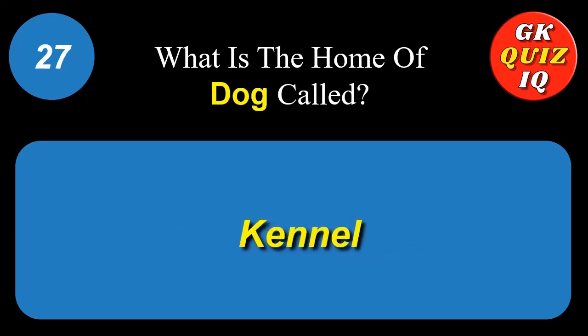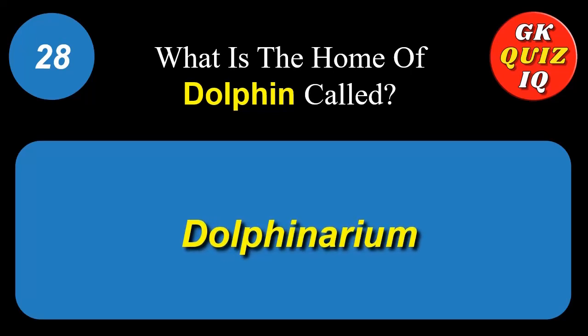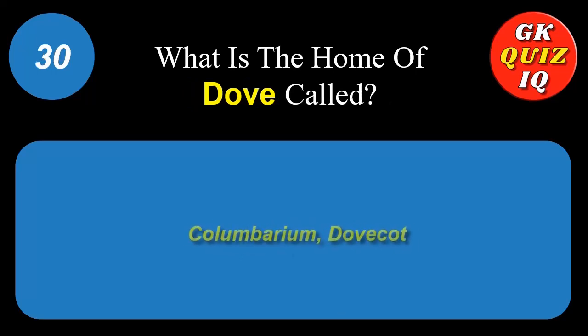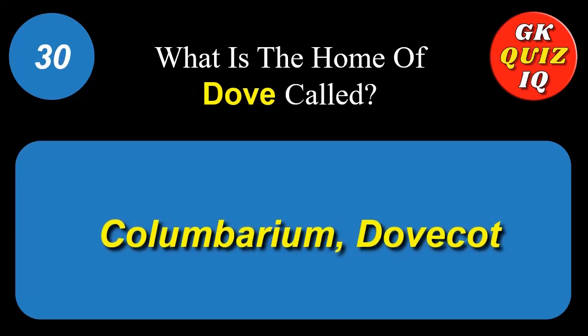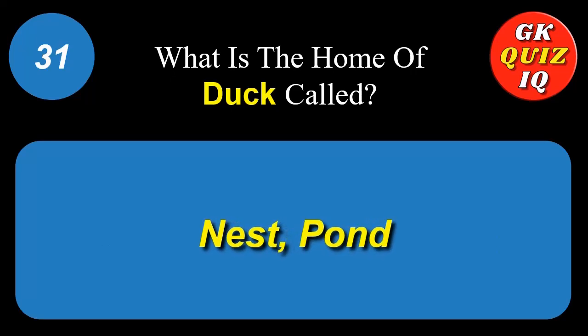What is the home of dog called? Kennel. What is the home of dolphin called? Dolphinarium. What is the home of donkey called? Barn. Shed. What is the home of dove called? Columbarium. Dovecot. What is the home of duck called? Nest. Pond.